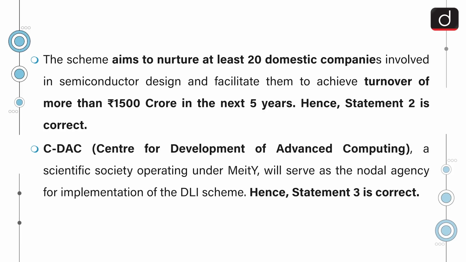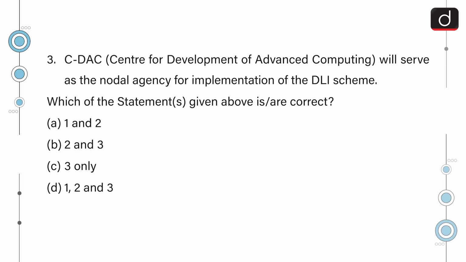The scheme aims to nurture at least 20 domestic companies involved in semiconductor design and facilitate them to achieve turnover of more than 1500 crore rupees in the next 5 years. So, statement 2 is correct. CDAC, that is Centre for Development of Advanced Computing, a scientific society operating under MeitY, will serve as the nodal agency for implementation of the DLI scheme. So, statement 3 is also correct. So, the correct answer is option D, 1, 2 and 3.